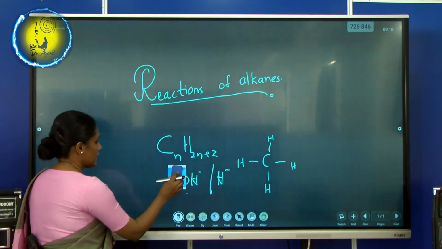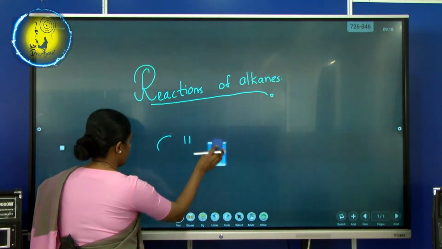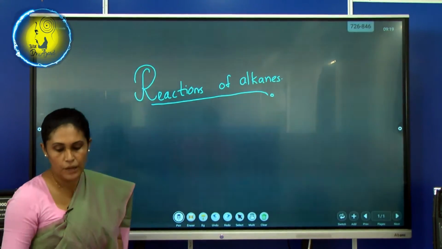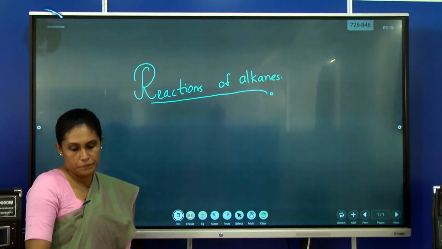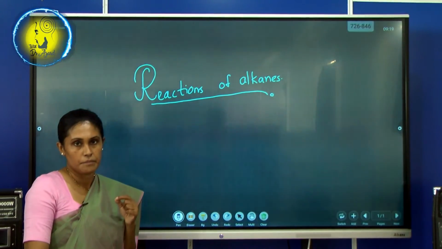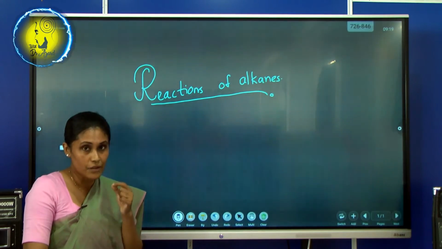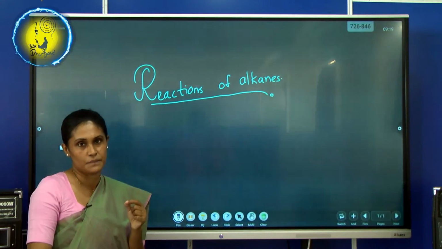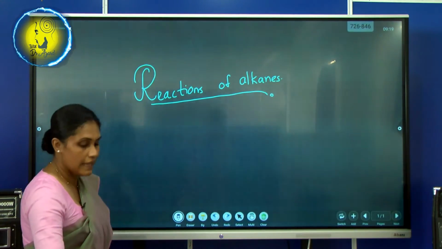But my dear children, there is a polarity in the note I have given you. Now alkanes are reacting, but it reacts when there is a homolytic cleavage. Right? Now, alkanes are reacting.